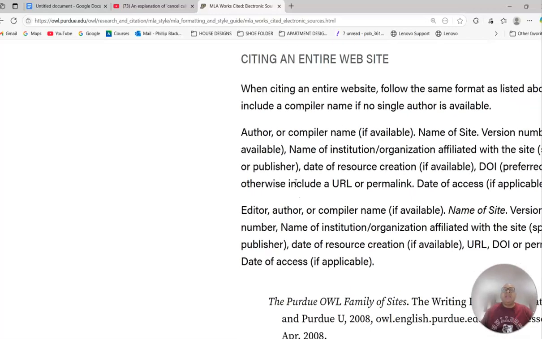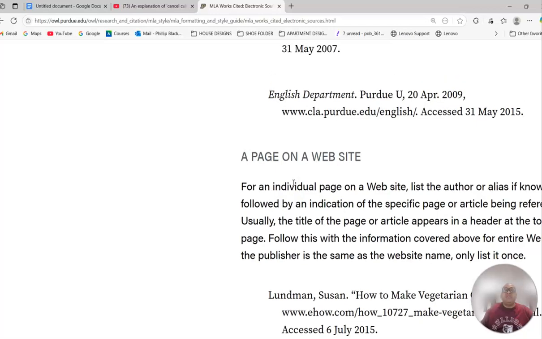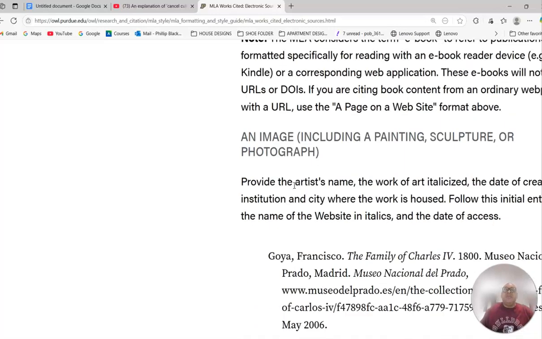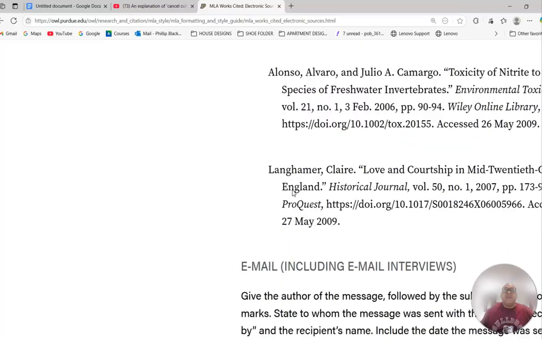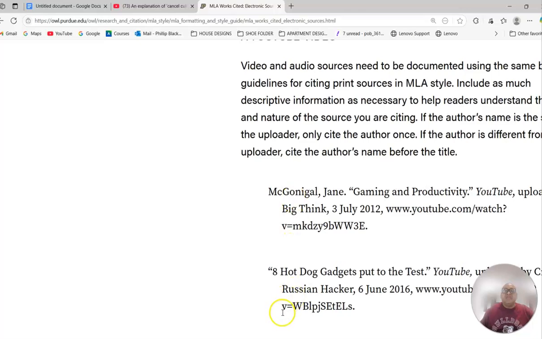So one of the things I like about this is that if you scroll down, because I want to use something specific from YouTube, I'm going to find the format that I need for a YouTube video, which is here. So this information tells me everything that I need to use in order to get my citation created for my source information for my document. So this video is taking you through how to create this on a Google document.